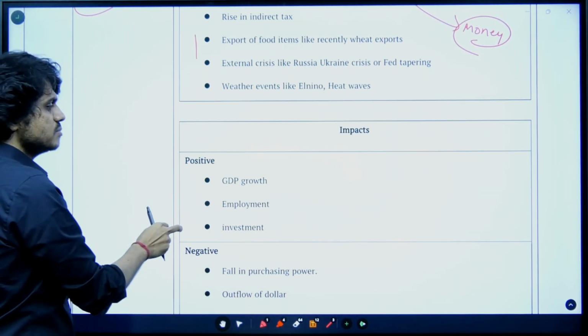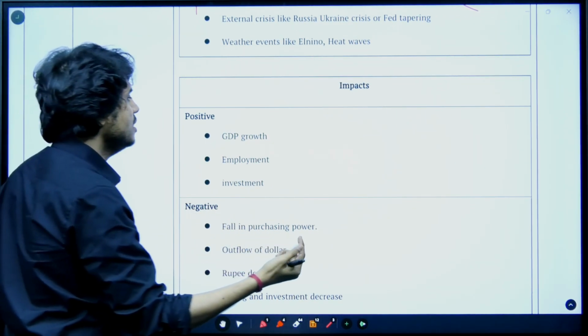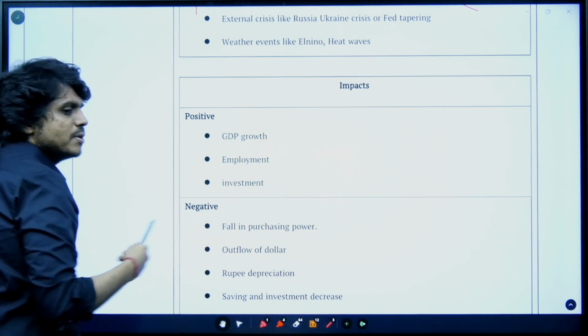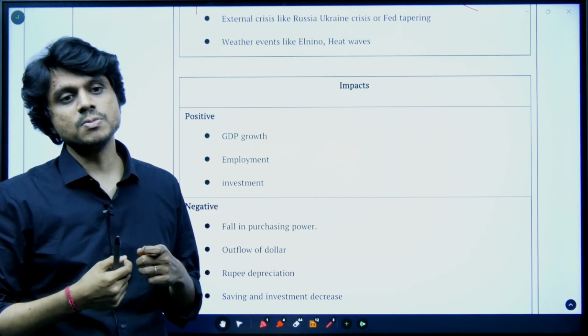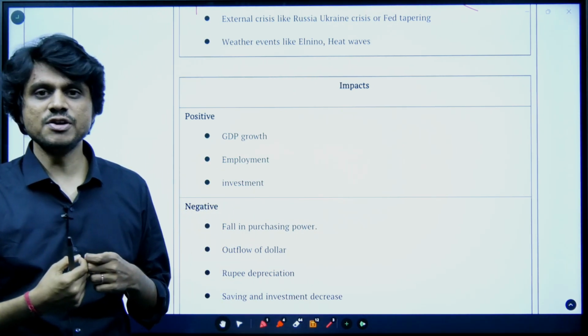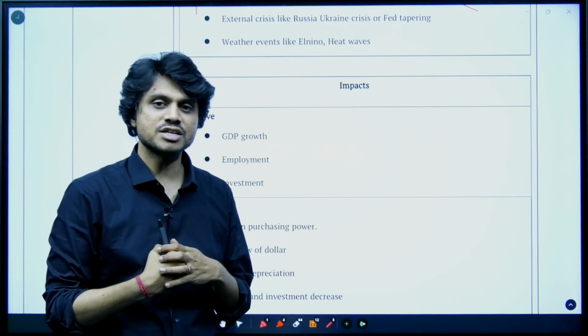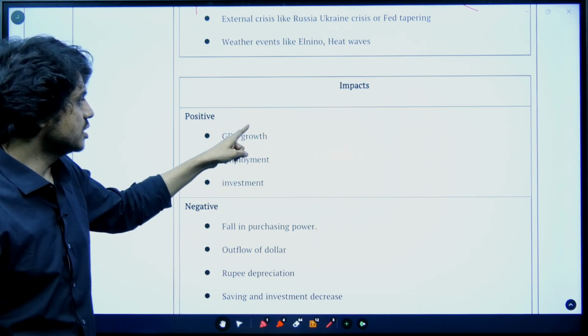Now comes its impact. What would be the impact? When the inflation is very mild, then it can cause GDP growth. How can this GDP growth happen? Let's say I'm the producer. Let's say instead of 10 rupees, I'm getting 13 rupees. It will benefit me, right? Because I'm getting slightly good returns. So inflation will benefit me as an investor. Then I will go for more production, then GDP growth will happen.